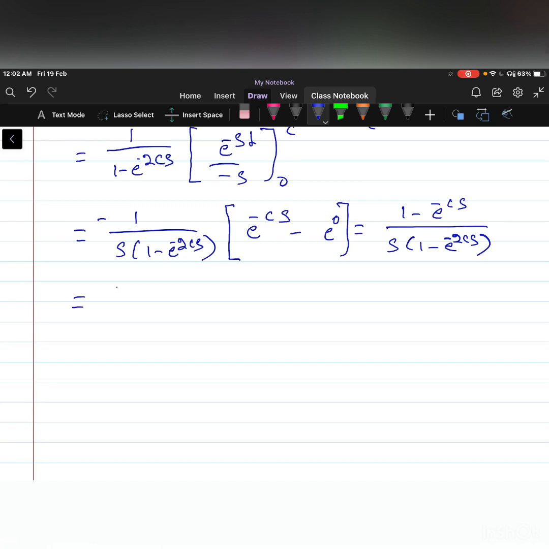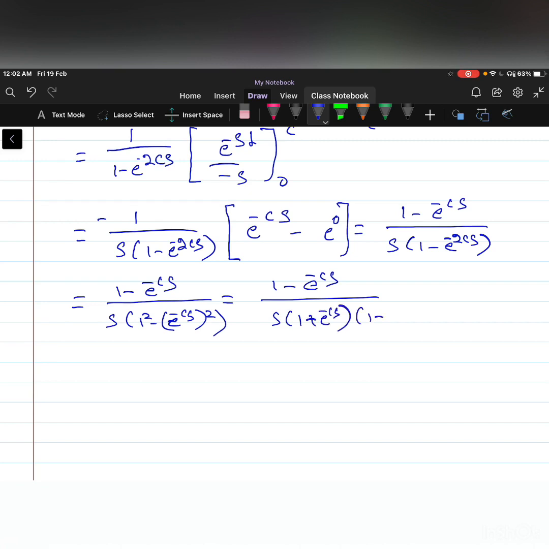This can be written as 1 minus e power minus cs divided by s into 1 square minus e power minus cs whole square. So this can be written as 1 minus e power minus cs divided by s into 1 plus e power minus cs into 1 minus e power minus cs. So the numerator and denominator terms get cancelled, and the remaining is 1 by s into 1 plus e power minus cs.